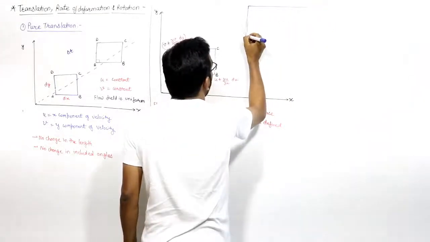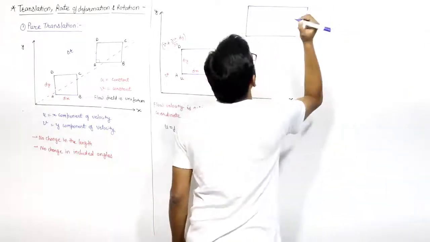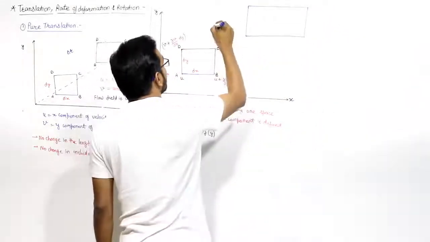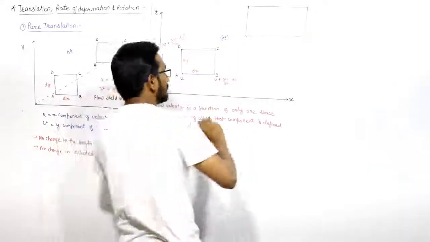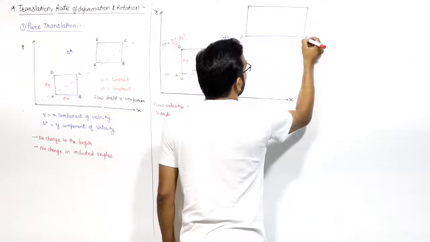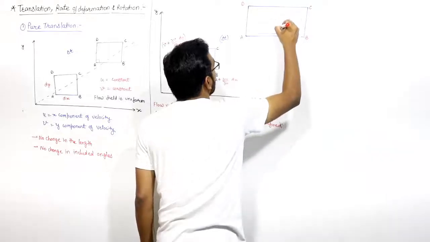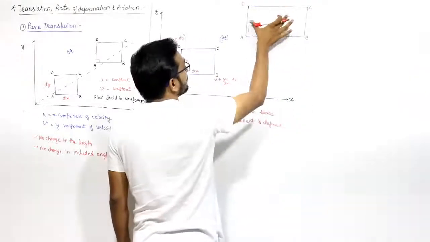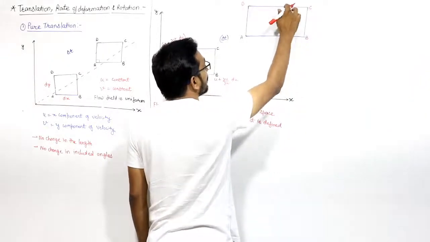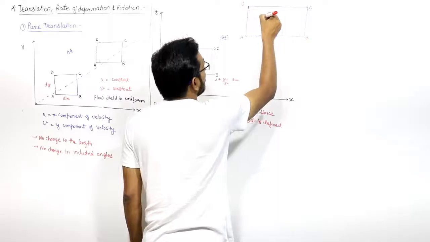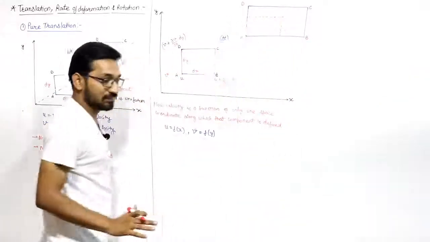Suppose this is the fluid element after time delta t. Delta t is the time, right? And we can say that this is A, this is B, this is C, and this is D. Initially, let us say A, B, C, D is this one. This is the initial, this is the final. So this much is the deformation, this much is the deformation. I write here ABCD initially. This ABCD is the initial position.